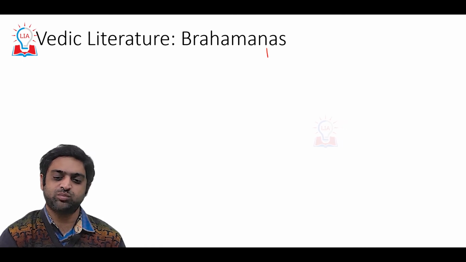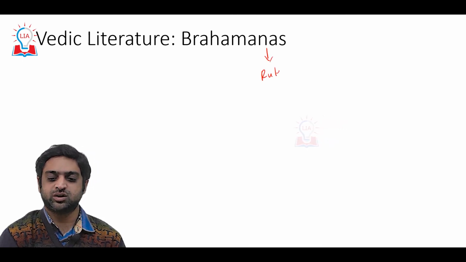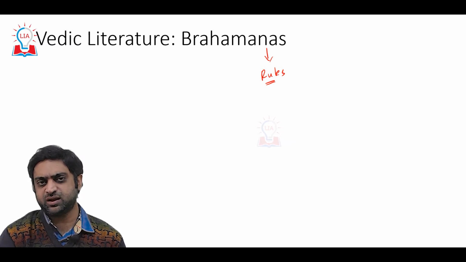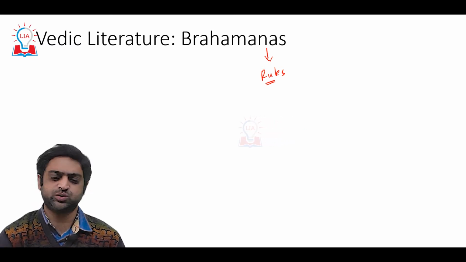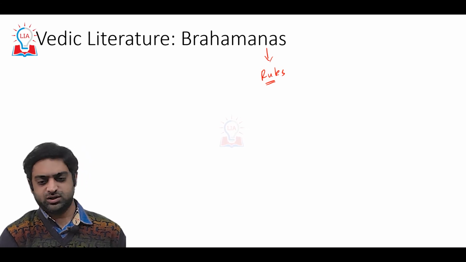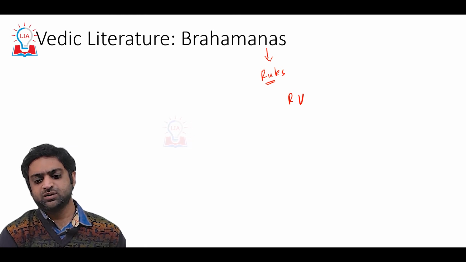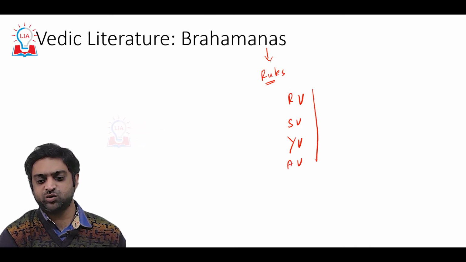So as I told you, Brahmanas give you the rules to perform the Vedas. For different Vedas, there are different Brahmanas which you need to know for the preliminary match-the-following. So here I have a mnemonic to remember, for Rig Veda, Samaveda, Yajurveda and Atharva Veda: AK, TJ, TS and G.